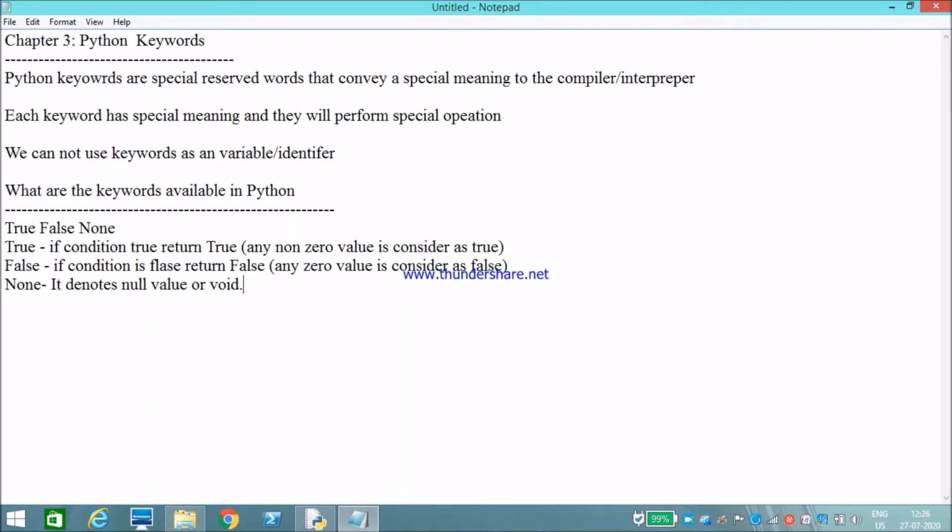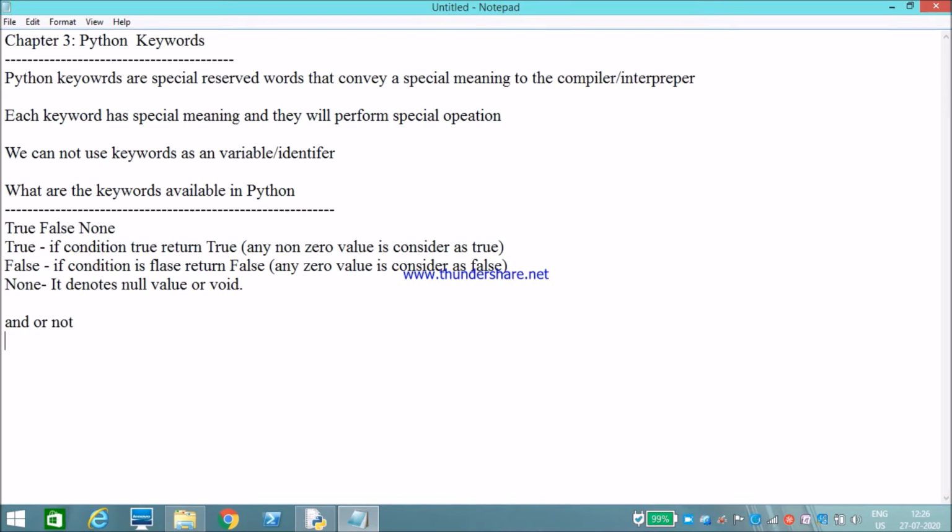Okay, 0 is not a None. Okay, these are the three Boolean keywords.